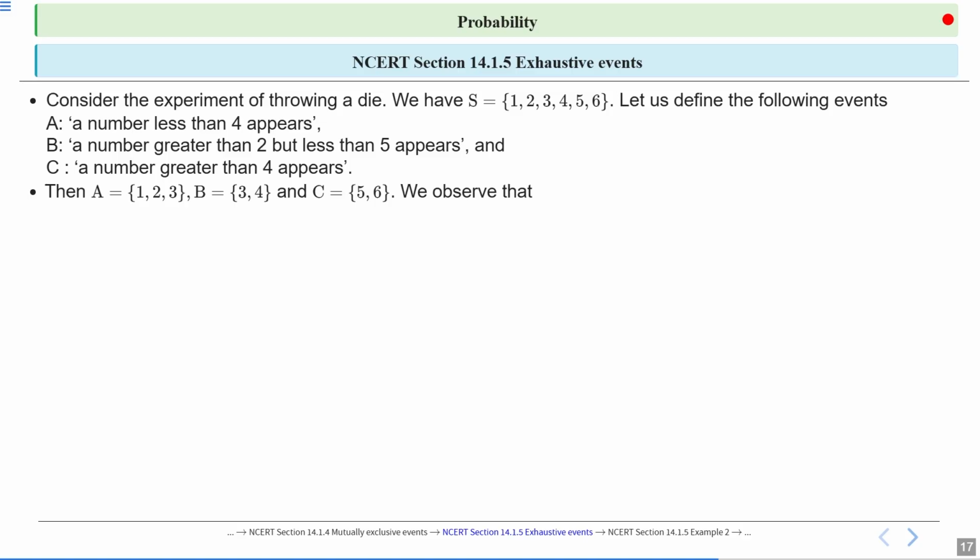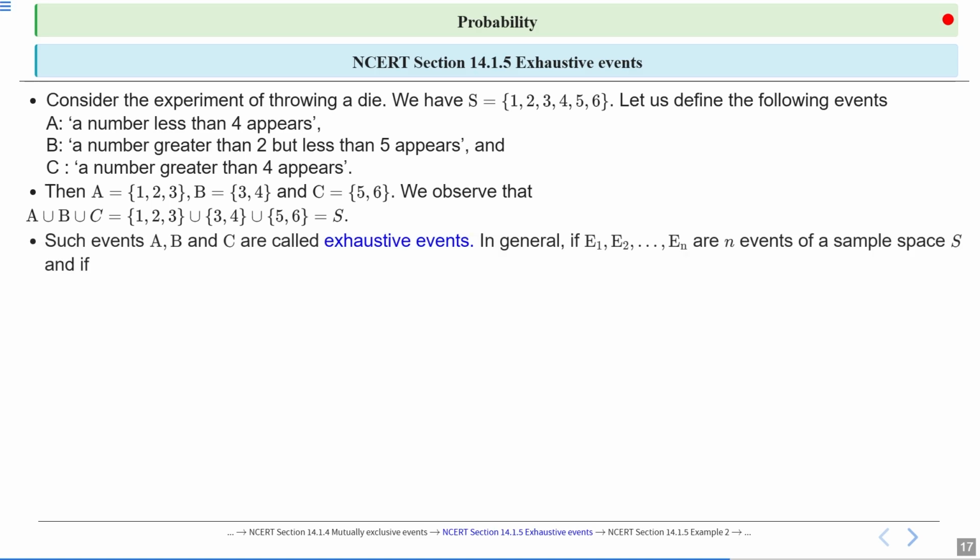We observe that A union B union C is equal to the sample space. If we take the union of the three sets A, B and C, we get the sample space S. Such events A, B, C are called exhaustive events.